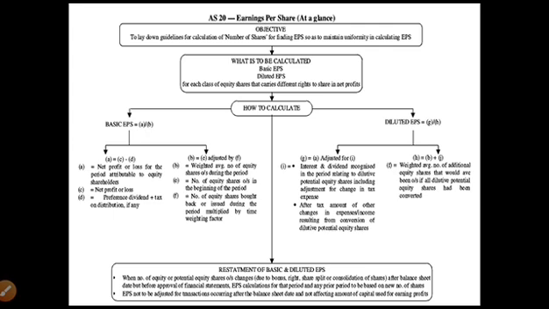Second is the weighted average number of equity shares outstanding during the period. The number of equity shares outstanding at the beginning of the period has to be taken into account, and after adding to these the equity shares bought back or issued during the period, multiplied by the time weighting factor, because equity shares are being bought and sold during the period of time.